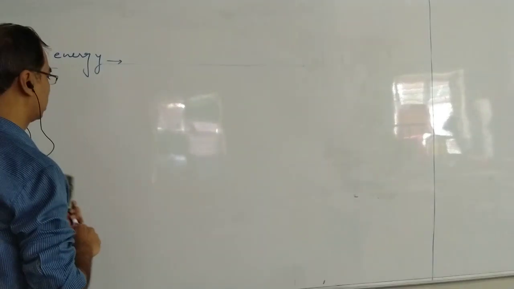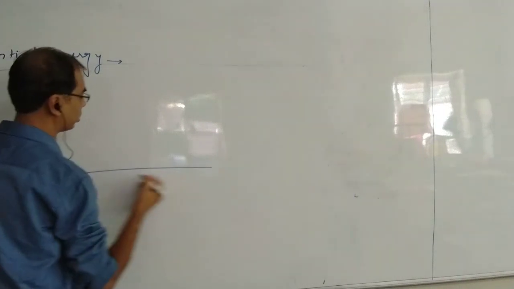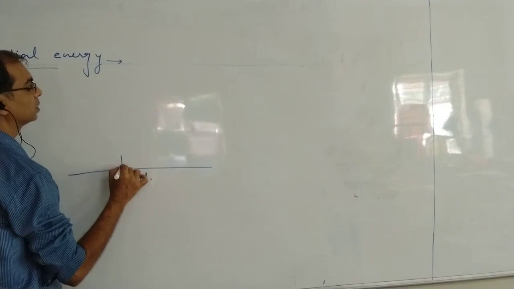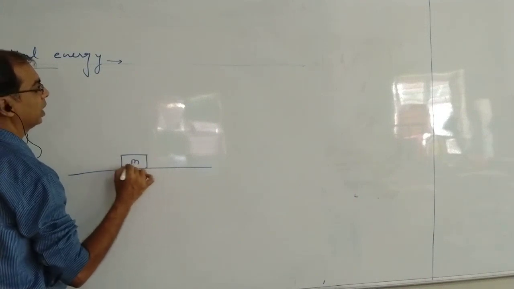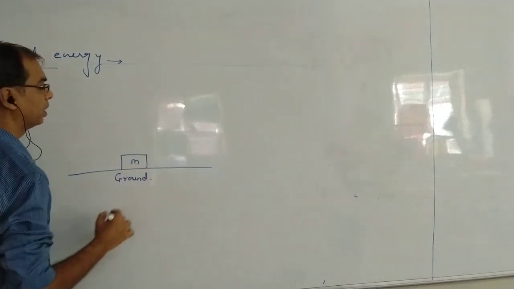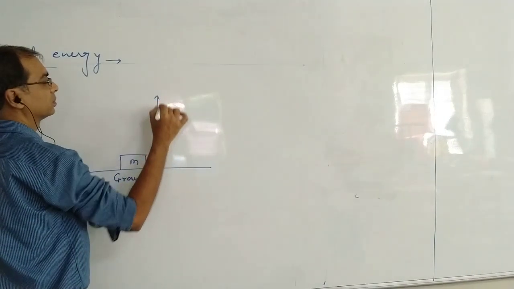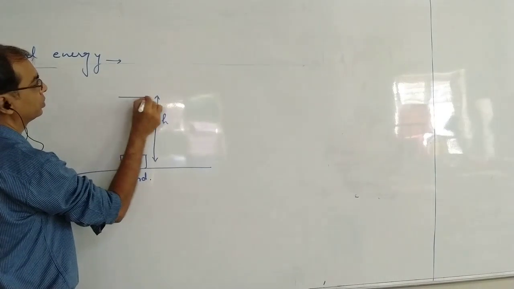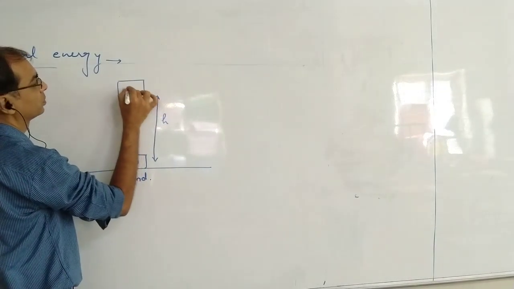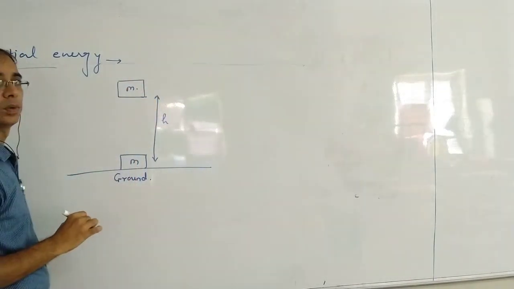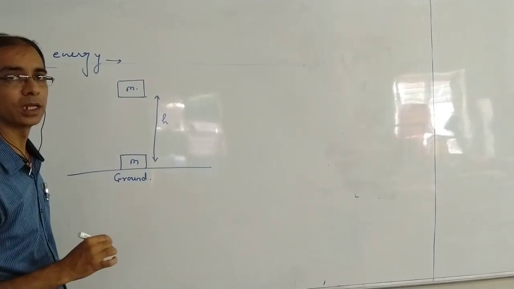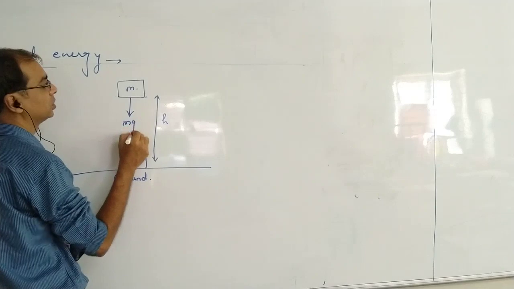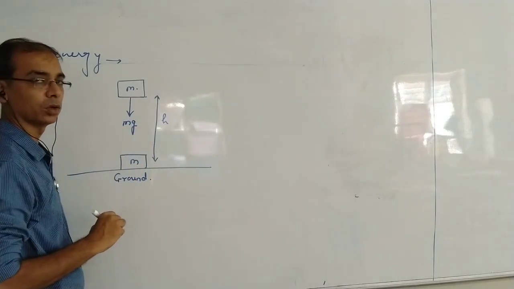Suppose there is a ground over here as reference, and from the ground there is a block of mass M, and you are going to lift it to height h. The block is here now. Where is the gravitational force acting? It is acting downwards, and it is mg.